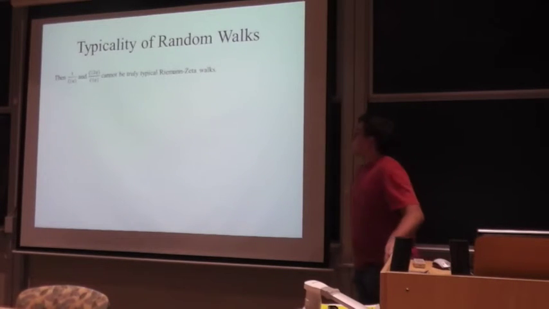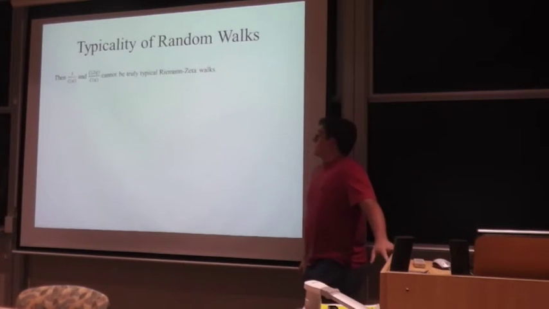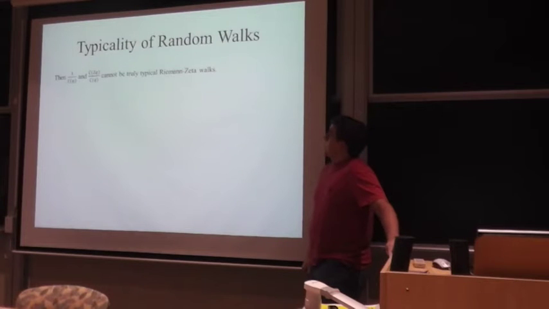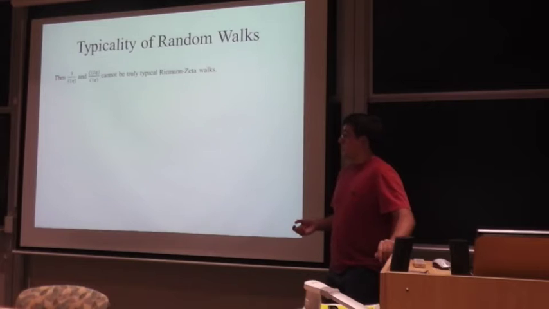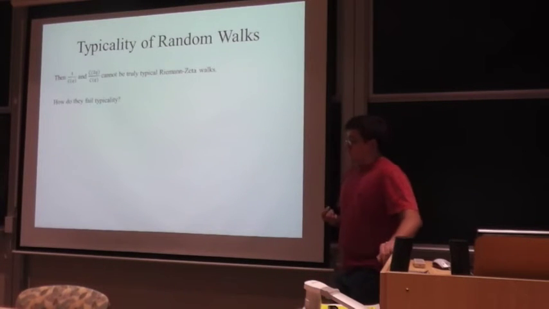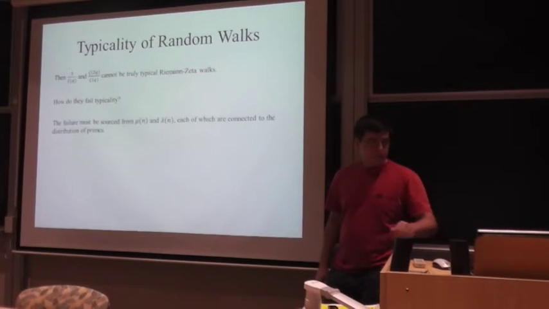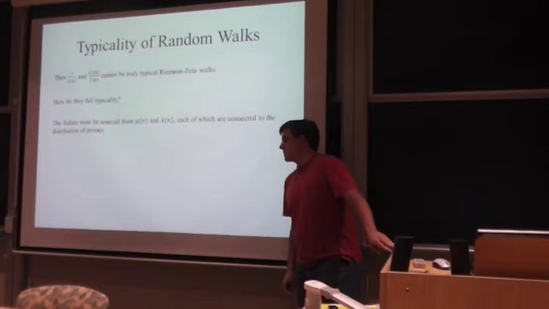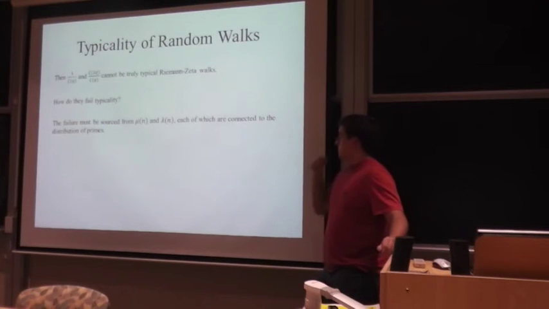So then we have to conclude that both of those random walks cannot be typical, truly typical, that is. They have some conditions of typicality, but there has to be at least one condition that they fail. And so the question is, how do they fail now? So the failure has to be sourced from the Mobius function and the Liouville function, each of which are connected to the distribution of the prime numbers.